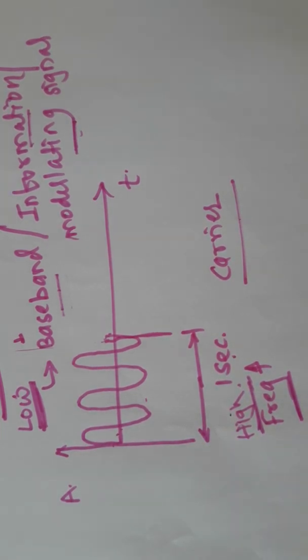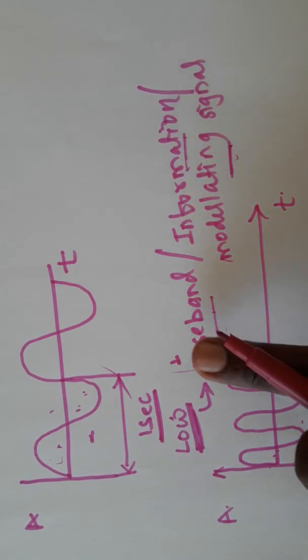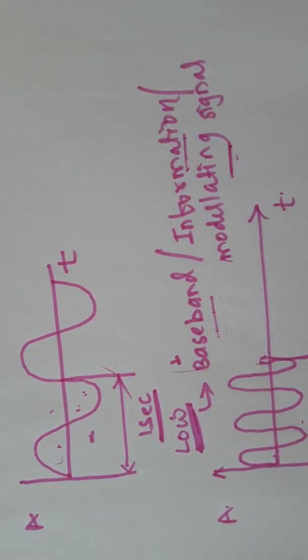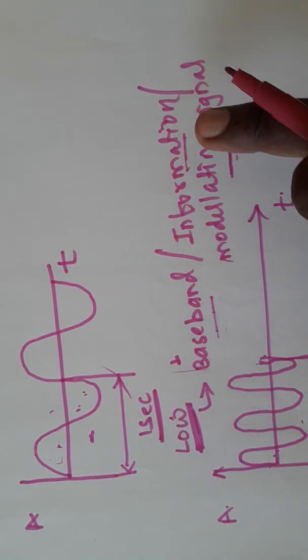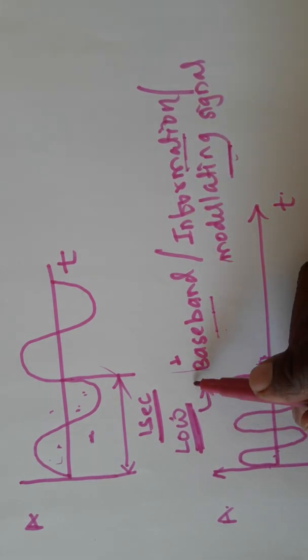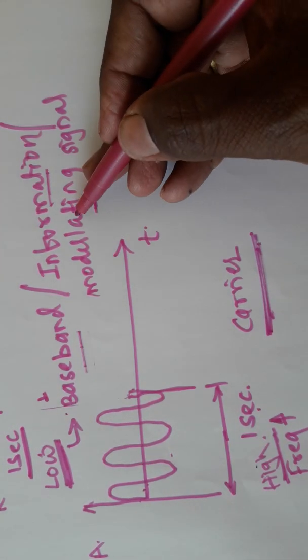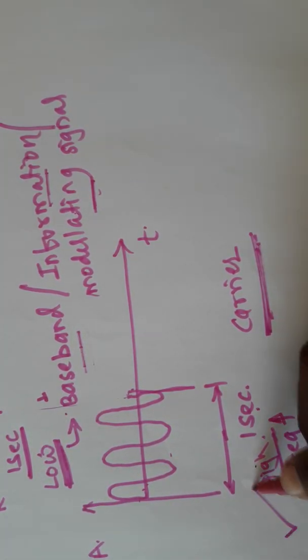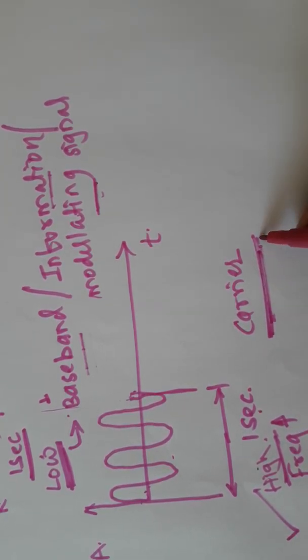Then and only then will the modulation process take place. The first important postulate while doing the modulation is that your baseband signal should be of low frequency. The baseband signal, the information signal, is also called the modulating signal, and it must be of low frequency, and the frequency of the carrier on which you are superimposing it must be very high. Then only can this high frequency carrier easily carry the signal towards the desired destination.